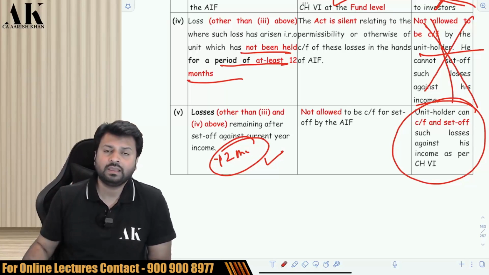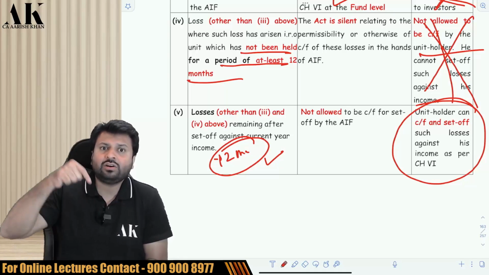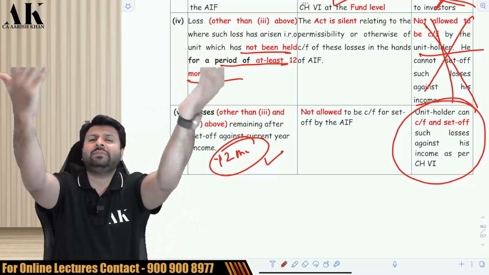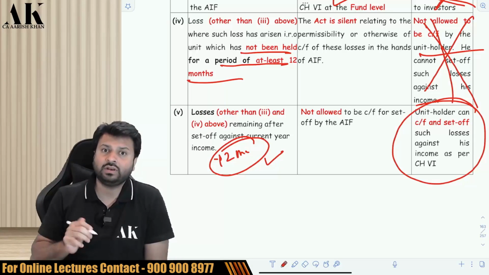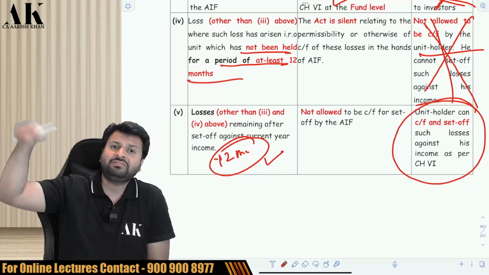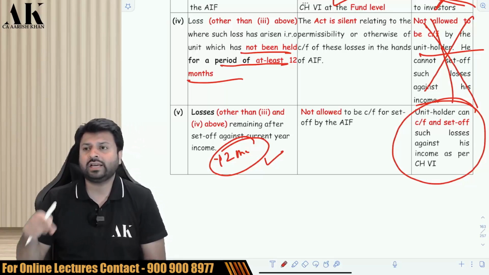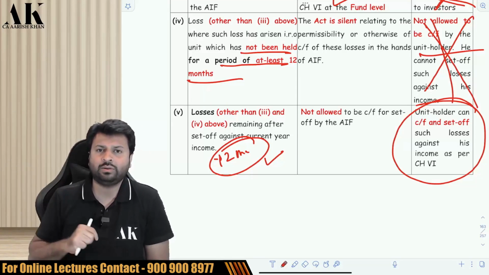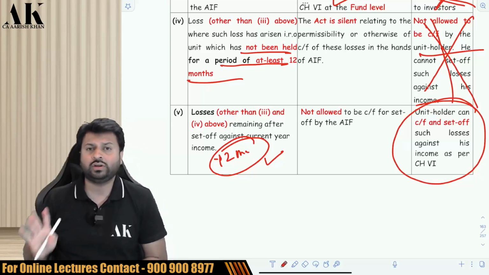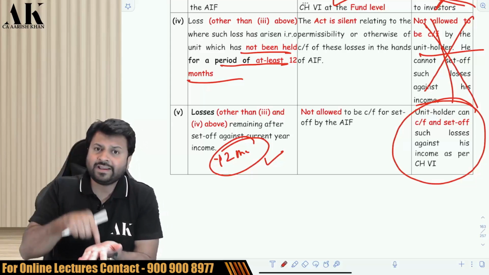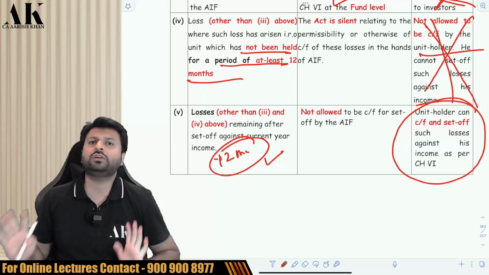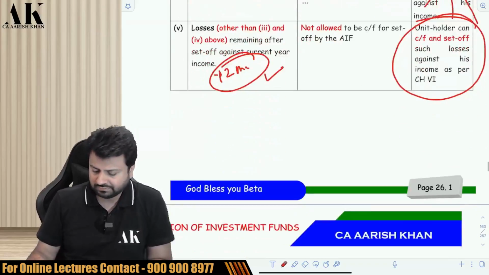Be very careful. In this also there is one catch. Current year loss will be set off by the fund only. Whatever is the leftover loss, that can be carried forward by the unit holder. If there is a current year HP loss, then it will be set off by the fund only in the current year. And after that, if it is left, then you have to check whether the unit holder is older than 12 months or less than 12 months. If it is less than 12 months, don't give to the unit holder. If it is older than 12 months, then you have to give it to the unit holder. I am again saying current year losses have to be first set off. And after setting off, if something is left, then you have to give it to the unit holder to carry forward. So be very careful.